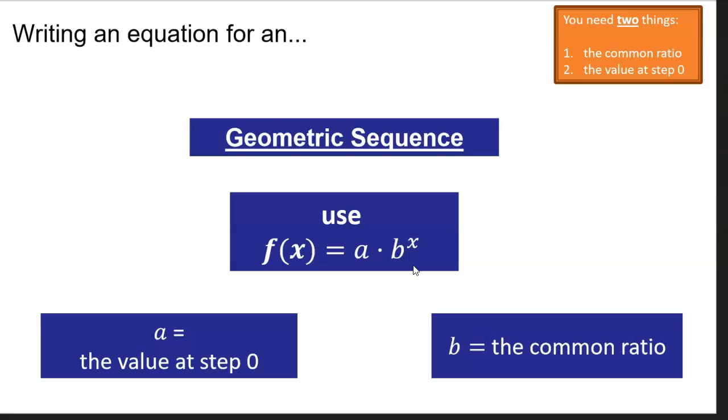We talked about why this makes sense. The common ratio, the number we multiply at each step, is going to be the number that's raised to the exponent in the exponential equation. And that's because we multiply it at each step, multiply by 10, multiply by 10, multiply by 10, and we end up with 10 to the x. However many steps there are is what we'll raise 10 to.